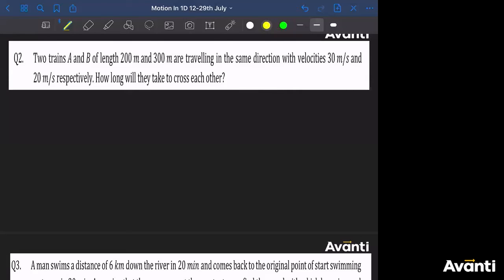See, if you are seeing a train A and train B is somewhere here. All right, इस तरीके से. Now tell me which train will overtake which one. कौन सा train overtake करेगा? Which one will be ahead, like whether A will be ahead of B or B will be ahead of